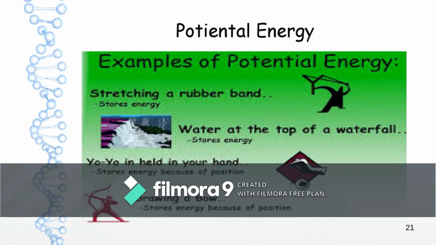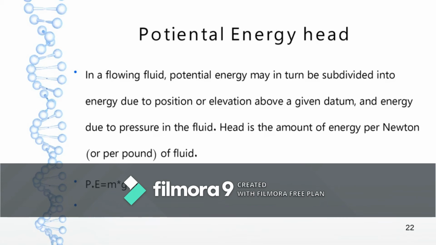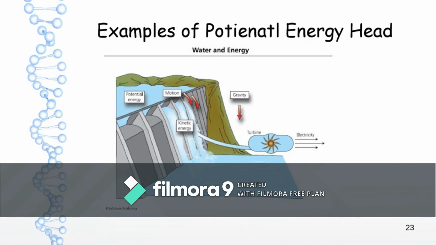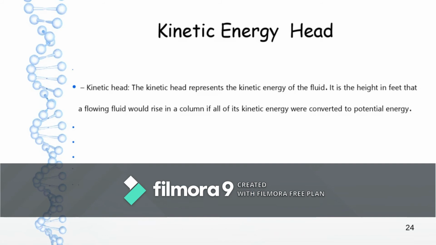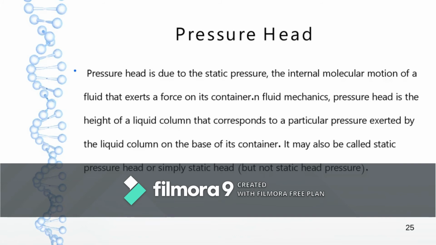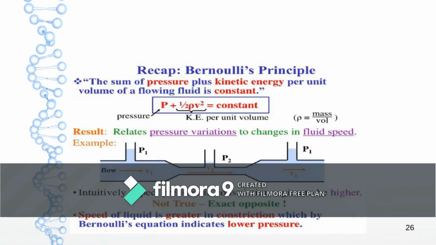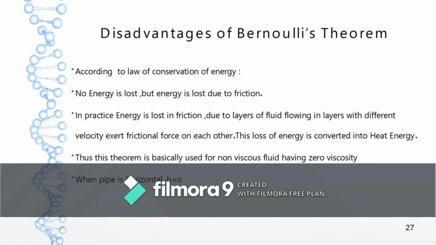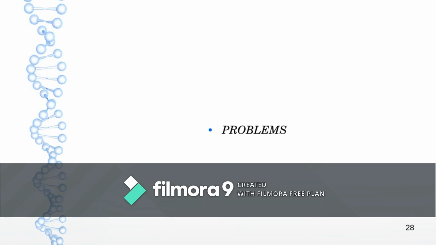Now, what is meant by potential energy? It is the energy that is stored. So when the fluid is placed at a datum height h, we take that as potential energy. Kinetic energy is the energy when the fluid is in motion. When the fluid is flowing, the velocity of the flow increases or decreases depending upon the pressure and the cross-sectional area of the pipe through which it is flowing. Based upon this derivation, we are going to solve a few problems.